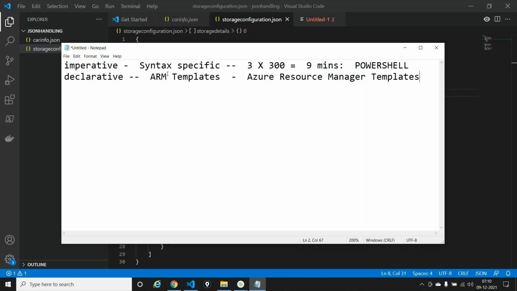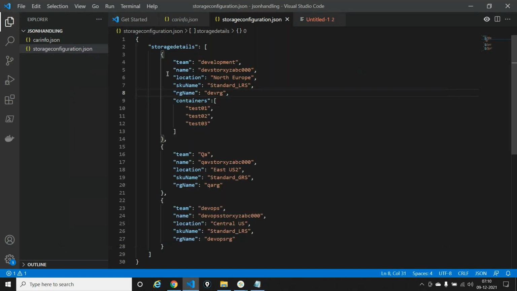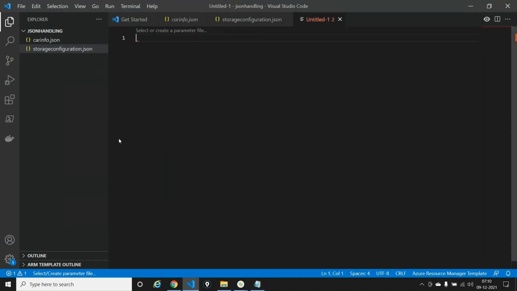The same way, here the concept is that can I hold my entire infrastructure configuration in the form of a template? Answer is yes. I'm doing the same thing out here, but I'm just holding the configuration. I'm not writing a template. I'm just holding a configuration, but I need something external to help me build my infrastructure, right? So what I can do is I will now use something known as ARM. Now, how to get started with ARM? In order to write ARM, you need something known as an ARM template manager server or Azure Resource Manager server.